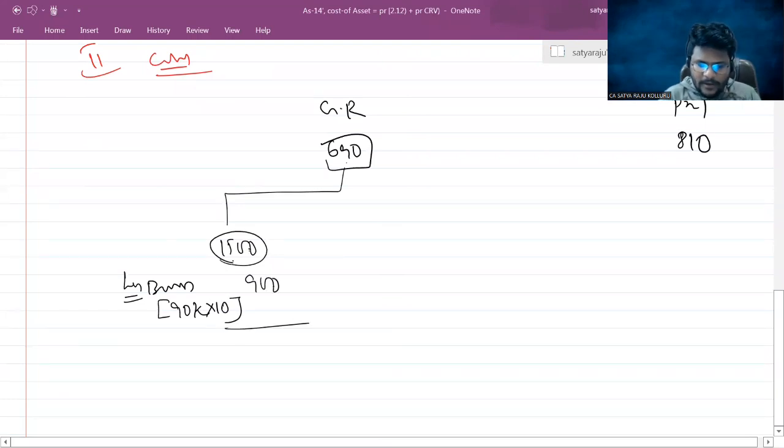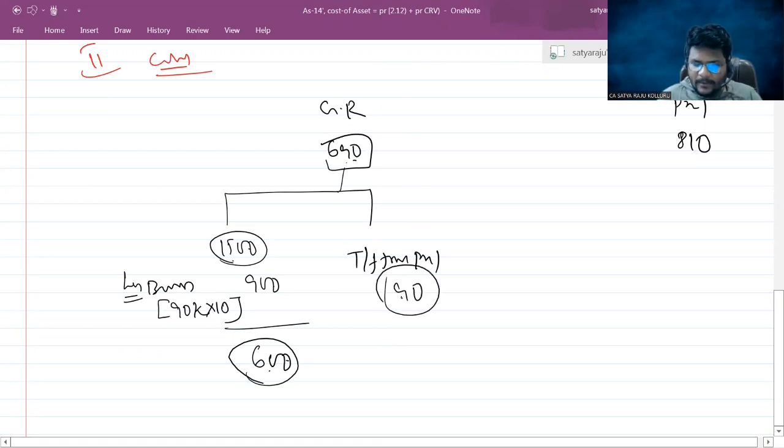Now 1500 minus 900 leads to 600, but still it is 690. That means in the current year there may be a transfer from P&L, and the balance is 90. Now the picture is clear, please concentrate all of you. Out of this 690, 600 is capital profits.